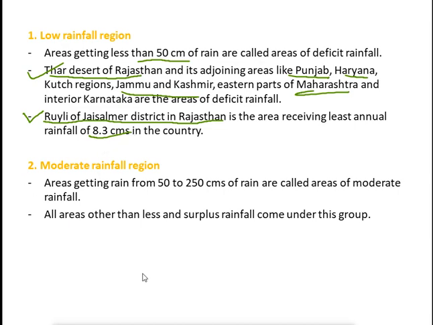Now, the second part of our country's moderate rainfall region. So areas which will receive rainfall between 50 to 250 centimeters are called areas of moderate rainfall.